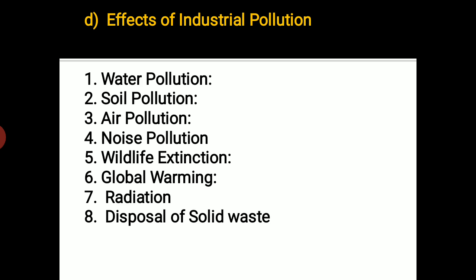Next comes global warming. I just talked about global warming, that the greenhouse gases released from industries live in the air, keep themselves accumulated in the air, and that creates global warming. What happens because of that? There may be melting of glaciers, there may be climatic changes, right? There may be extinction of so many different animals that may cause the problem of floods, tsunamis, right?